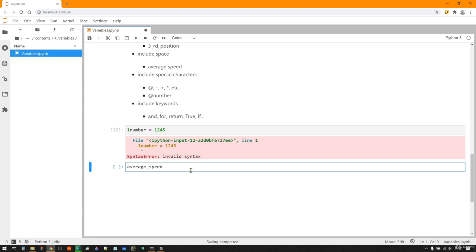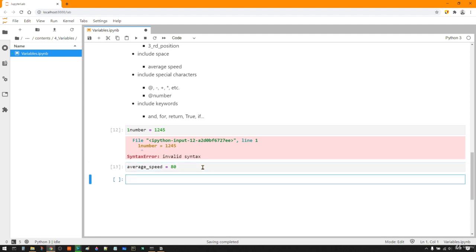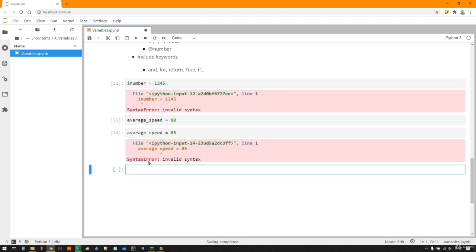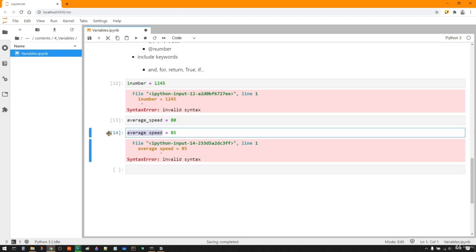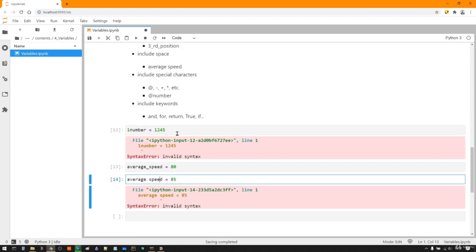This is okay, and this is the best case. Average speed is, let's say, 80. But if you write with a space, not an underscore, again you will get the invalid syntax error. Python cannot see this as a whole, as a variable.